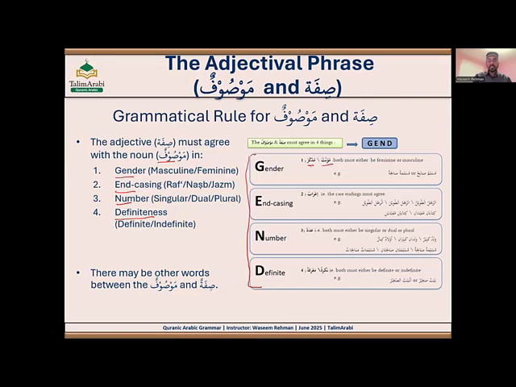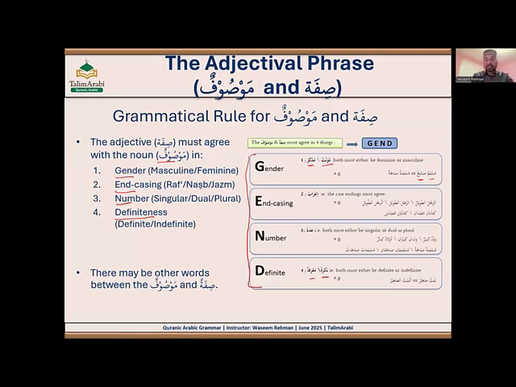Same thing, if Mawṣūf is Nakira, Sifa would be Nakira. If Mawṣūf is Marfa, Sifa would be Marfa. And there are a few examples. Muslimun Salihun. This is the example for gender. Muslim is masculine. Salihun is also masculine. You cannot put Salihatun. This is wrong. Muslimun Salihatun is wrong, because Salihatun has the tamarbuta, that is the sign of femininity. It cannot be in feminine form.